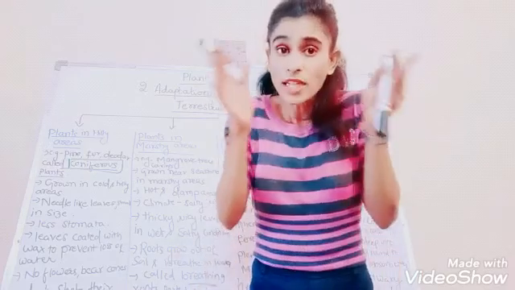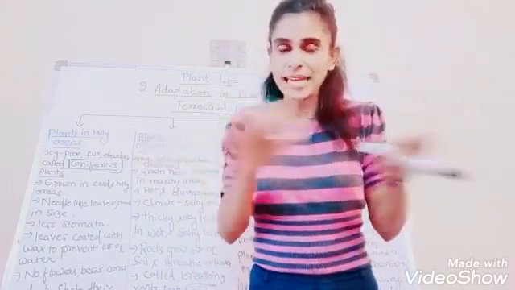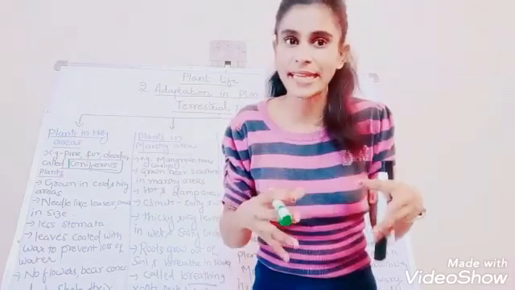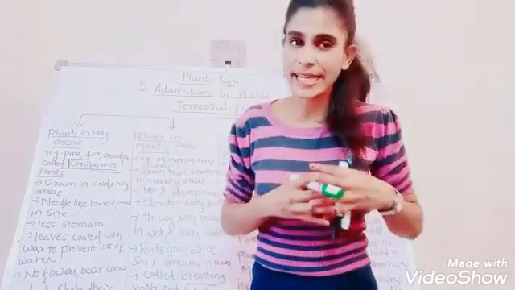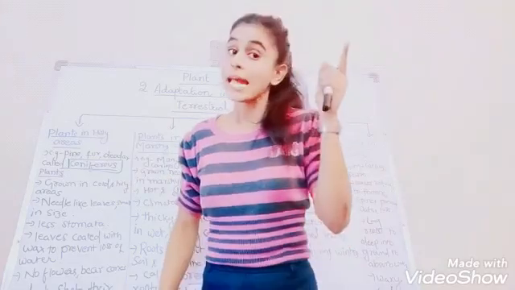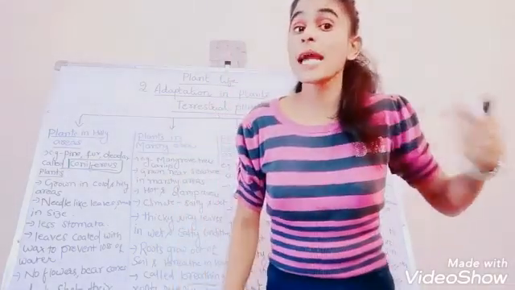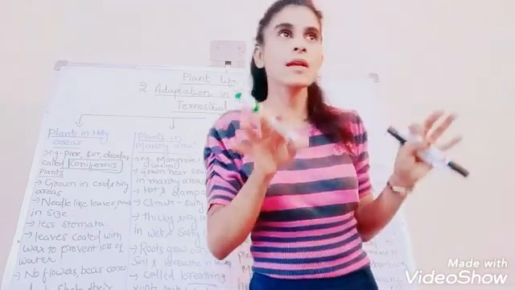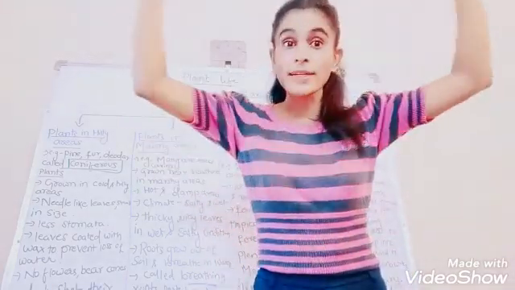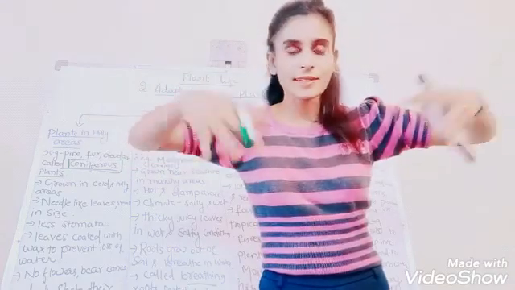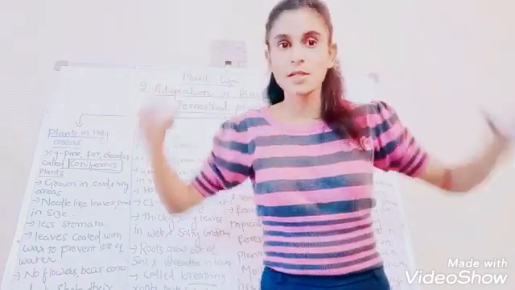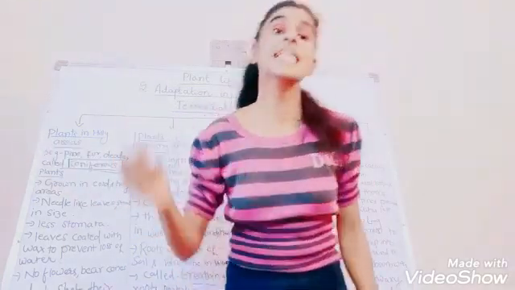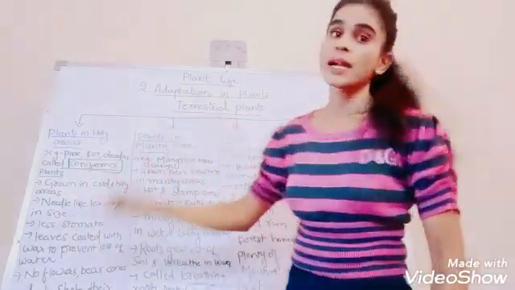Waterlogged means there is completely water, and around that water it's a very damp, wet, salty area. Generally you have seen a crocodile coming out from the long grasses and water. Just remember that picture. Such waterlogged, damp, salty areas are called marshy areas.